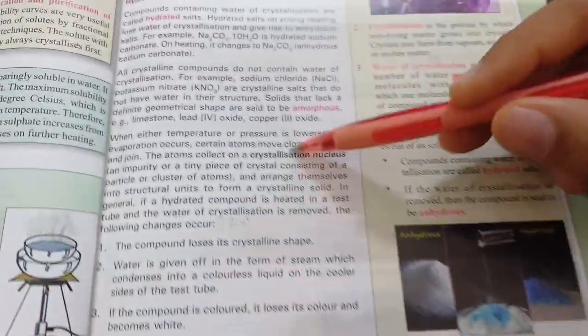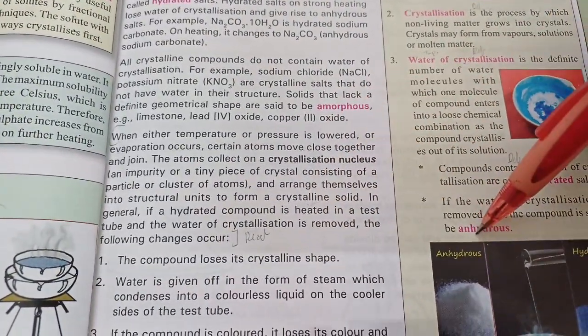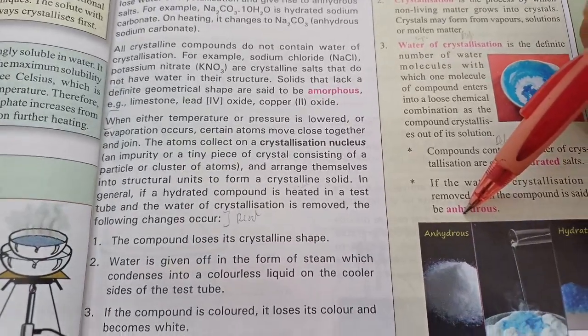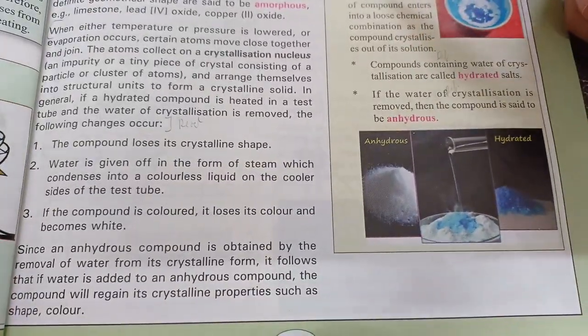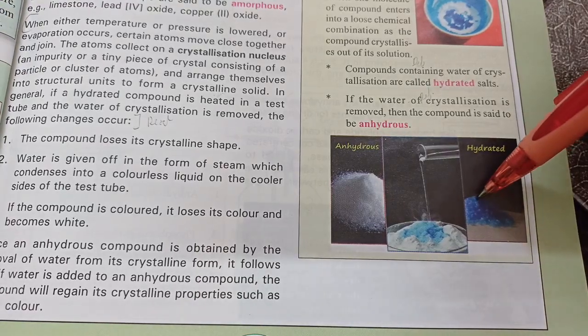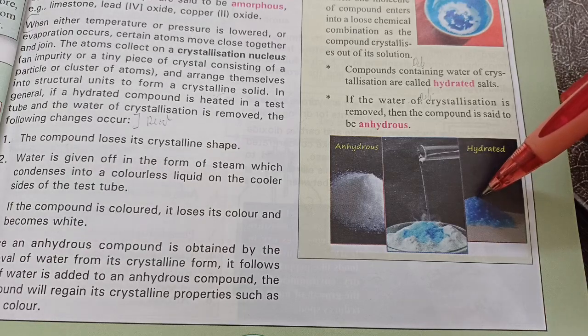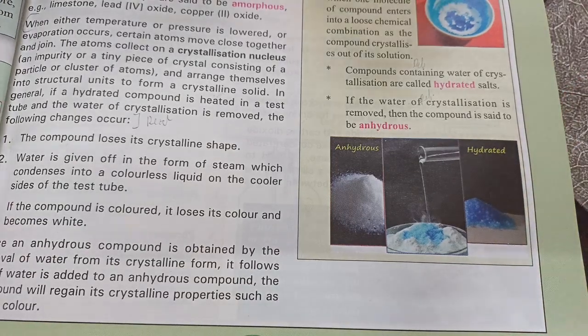Mark this paragraph as read. Remember, amorphous means powdery and anhydrous means without water of crystallization. If you want to get rid of the water of crystallization from hydrated substances, you can either heat it or you can add conc. sulfuric acid because it's a dehydrating agent. It absorbs all the moisture present.